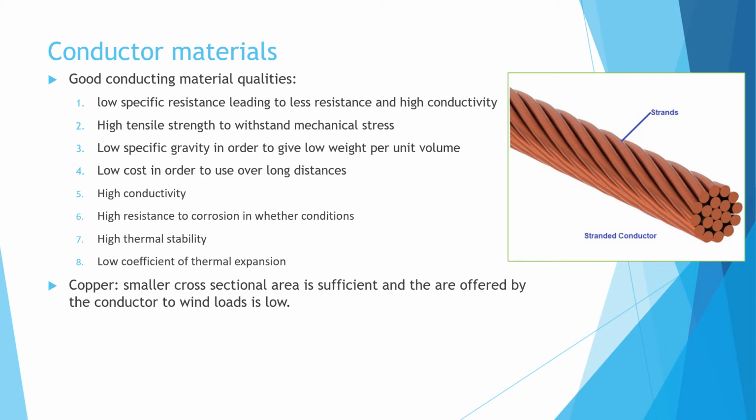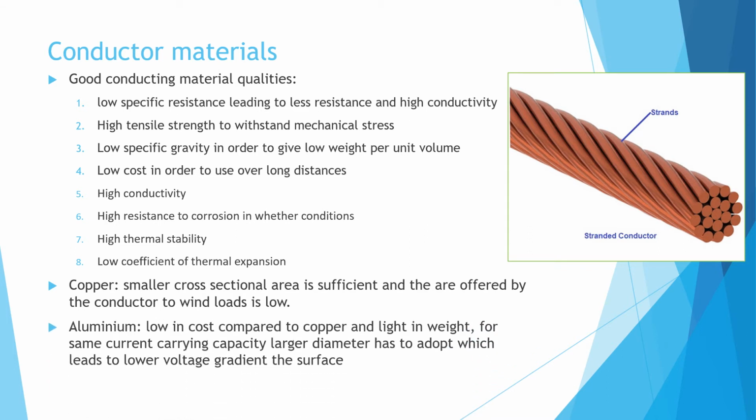So here we'll see copper, a small cross-sectional area is sufficient, and the resistance offered by the conductor to wind loads is very low. So copper is the best conducting material for transmission line.